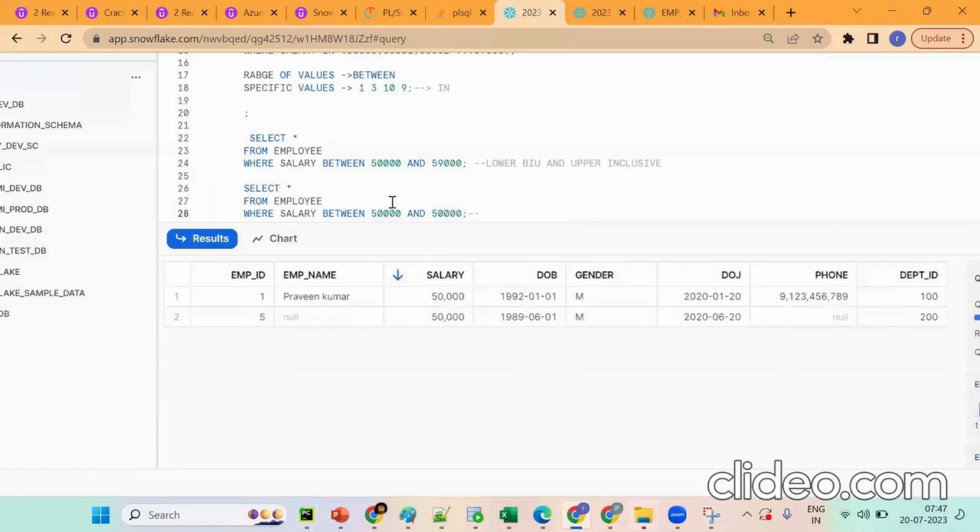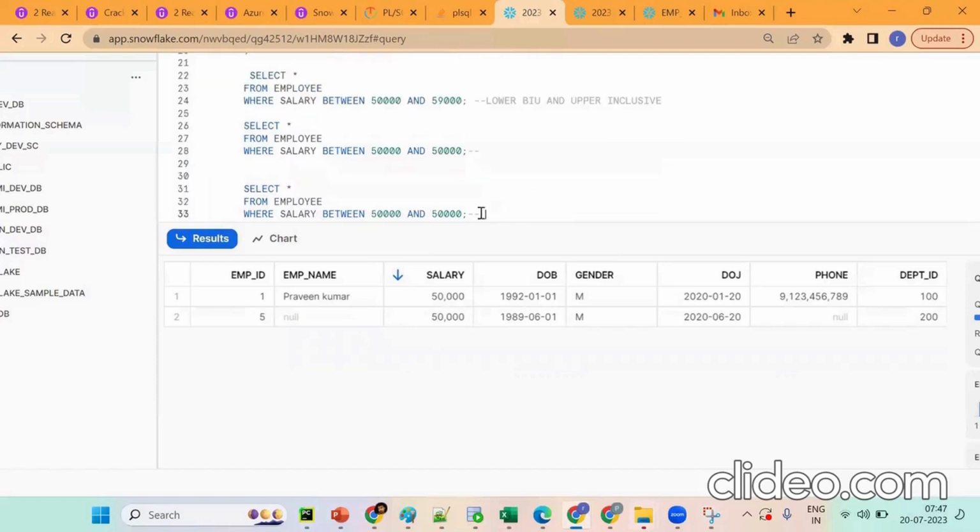Now understand the concept. We have one more thing after the same thing. Now what happened? I am putting 50,000. Which role will go for it? Which role should we use as a Snowflake developer? Tell me, will TSS give or won't it give? Why does it give, or why doesn't it give?